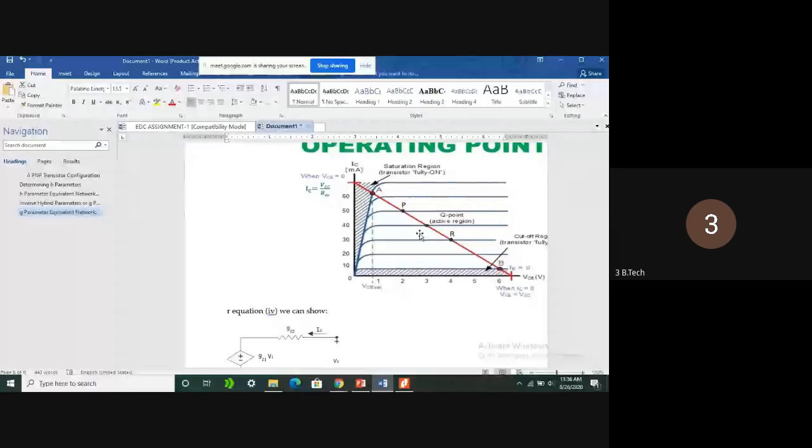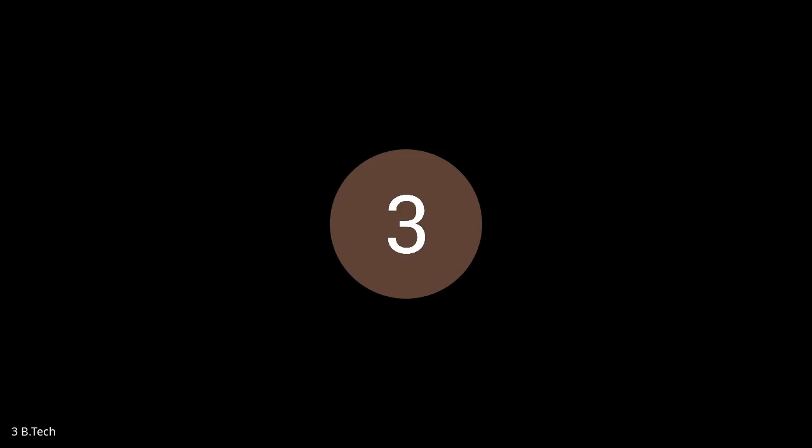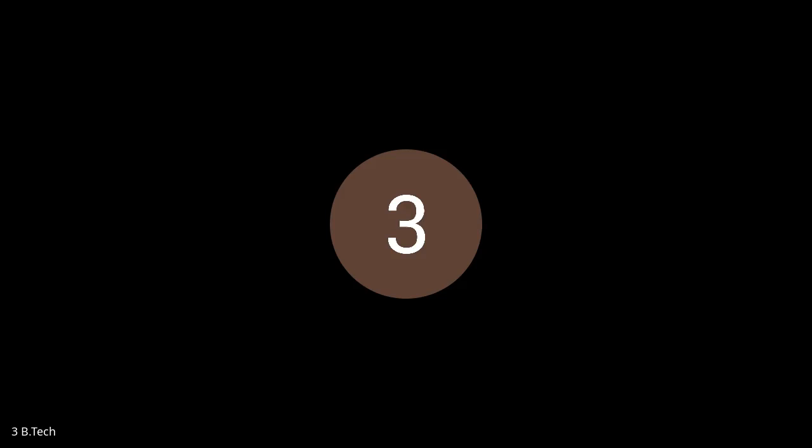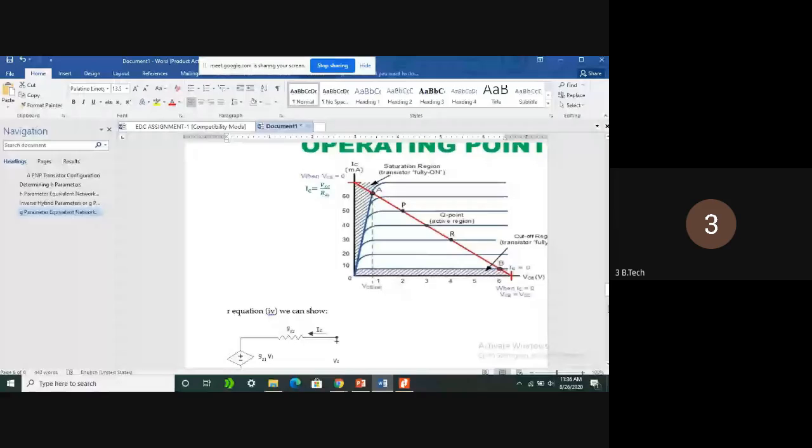AC analysis is, as usual, about knowing the input and output characteristics: how the input current and input voltage are related, and how the output current and input currents are related by applying different voltages at the input terminals. Okay, here see the active region, it is indicating the output characteristics.